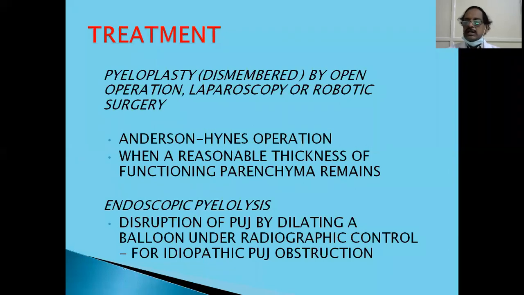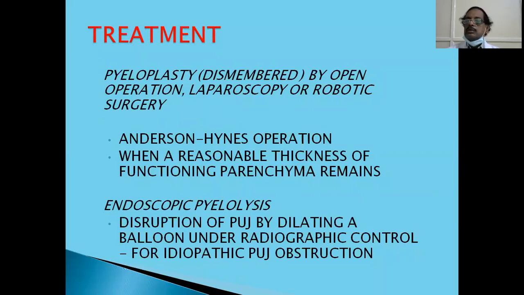Dismembered means you cut the atretic segment and the ureter, which is there. So you dismember the ureter and the renal pelvis, and then anastomose later on. There are other non-dismembered techniques which are not for undergraduates. Then one thing can be done endoscopically.